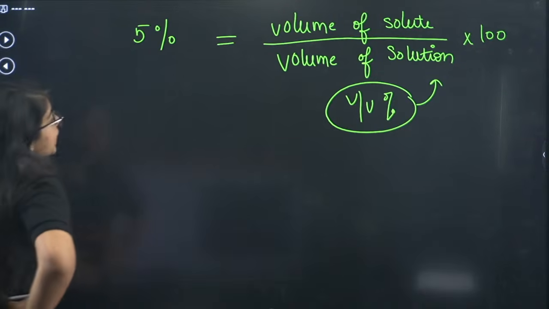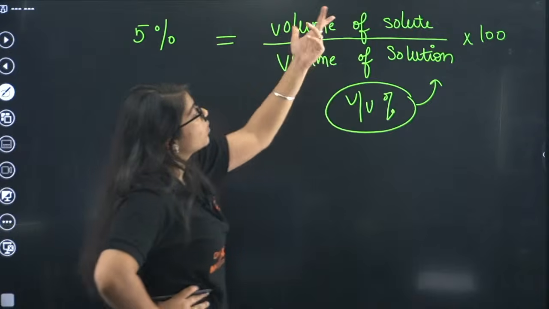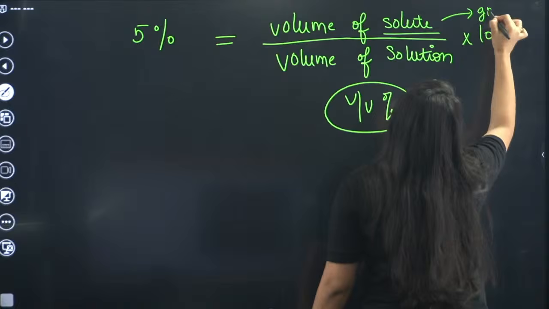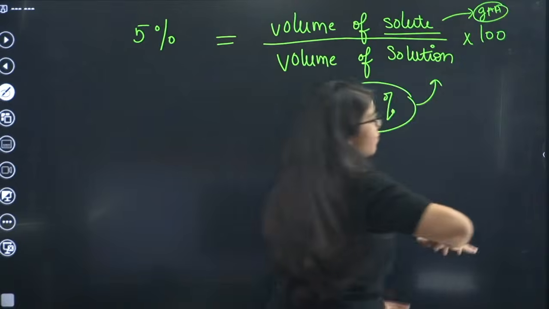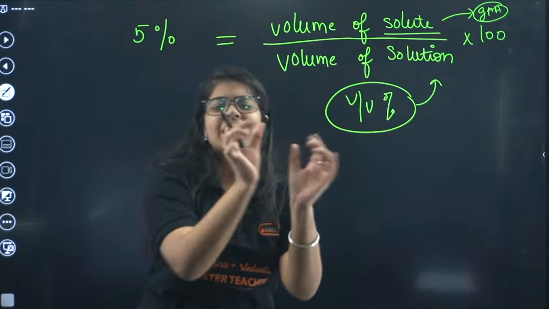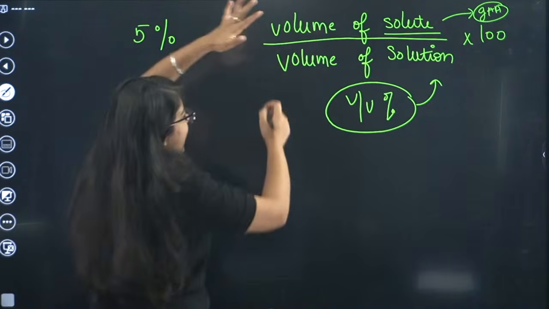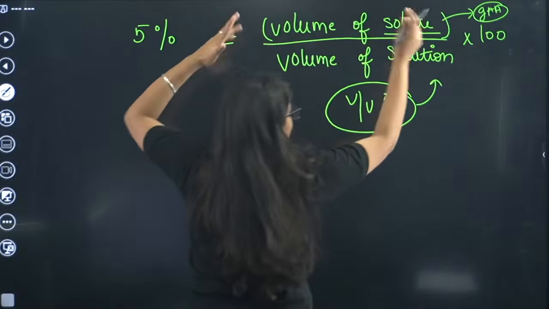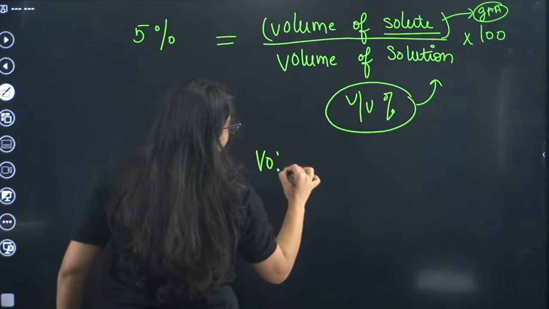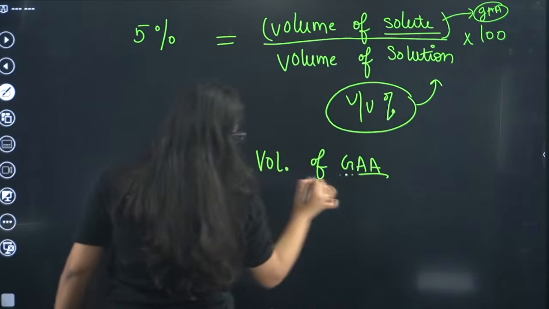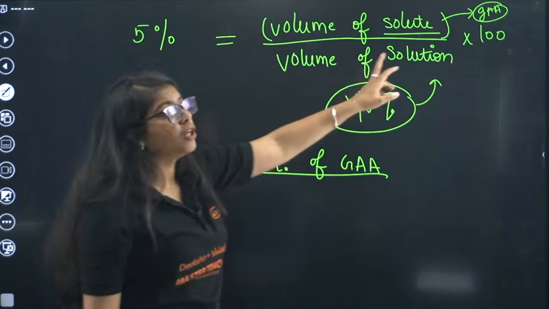Okay, done. Now beta, this solute is what? This is glacial acetic acid. Glacial acetic acid is our solute. We have so much of it, but we need a little bit of it, but we don't know how much we need, right? So we'll write it simply as the volume of glacial acetic acid divided by the volume of solution.